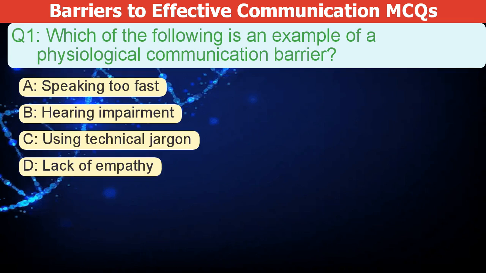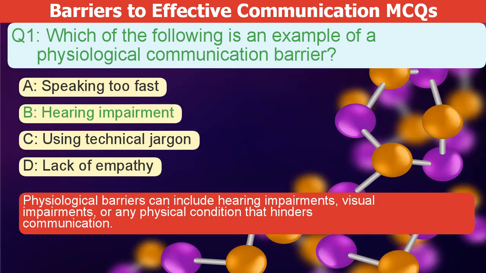Which of the following is an example of a physiological communication barrier? A. Speaking too fast. B. Hearing impairment. C. Using technical jargon. D. Lack of empathy. The correct answer is B. Physiological barriers can include hearing impairments, visual impairments, or any physical condition that hinders communication.